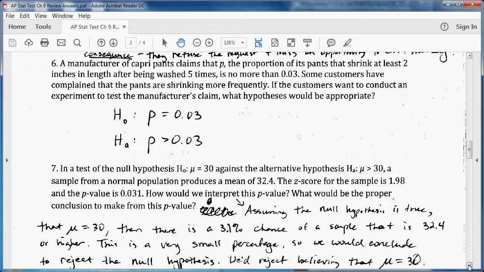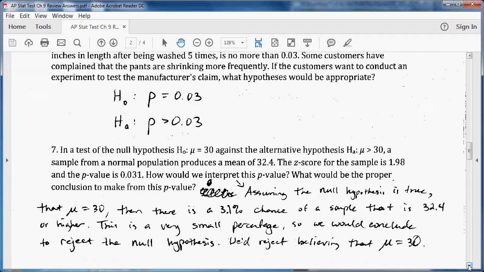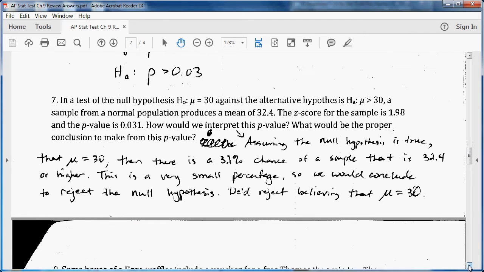7. In a test of the null hypothesis of mu equals 30 against the alternative hypothesis, mu is greater than 30, a sample from a normal population produces a mean of 32.4. The z-score for the sample is 1.98, and the p-value is 0.031. How would we interpret this p-value? Okay, let's go ahead and do that part. Assuming the null hypothesis is true, that mu equals 30, then there is a 3.1% chance of a sample that is 32.4 or higher. That's what our p-value means. It's the probability of something that far away or farther happening in a random sample. That would be our interpretation.